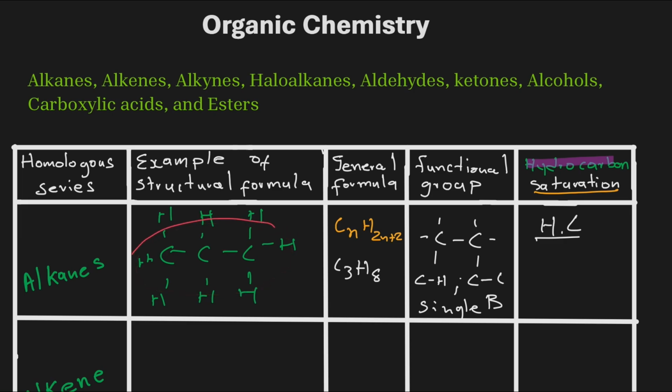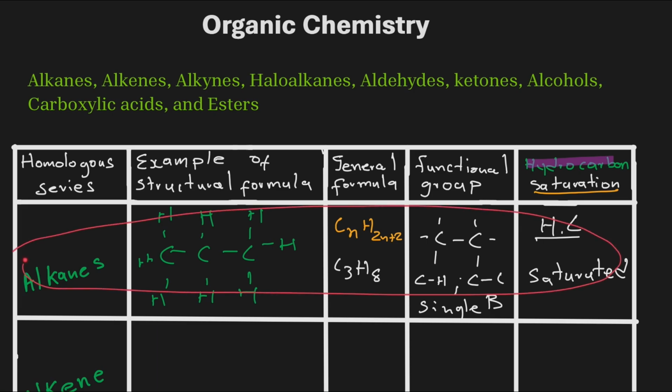So if we look at alkanes here, we only have single bonds in between carbons and hydrogens, and also in between carbons and carbon. So that means alkanes are saturated molecules. They are saturated because they don't have the space to take whatever hydrogens we will want to include in that. So that is what describes alkanes.